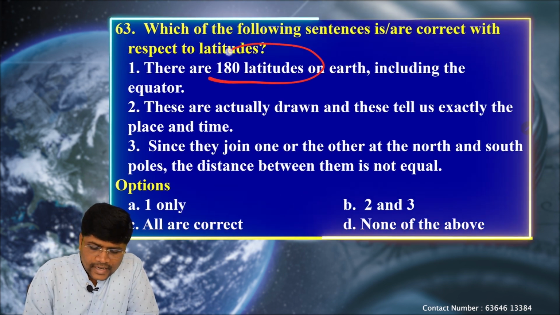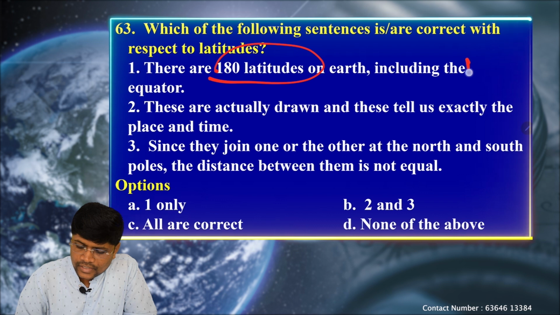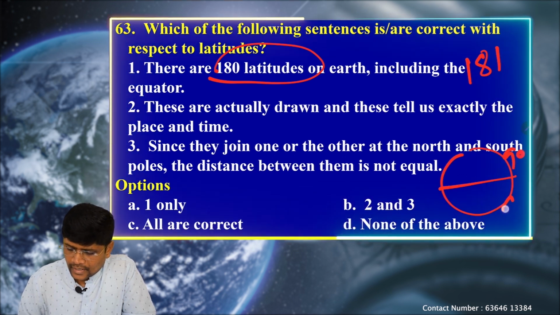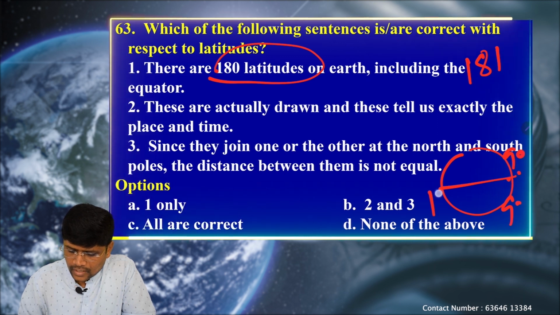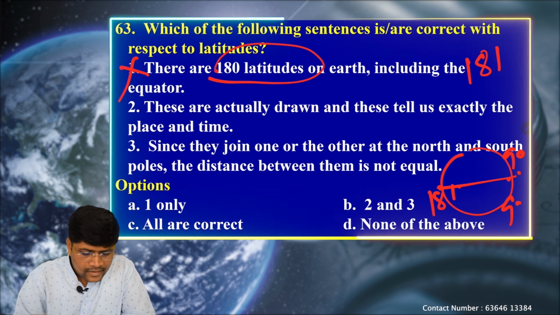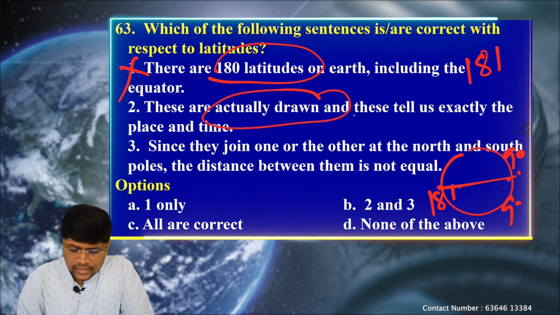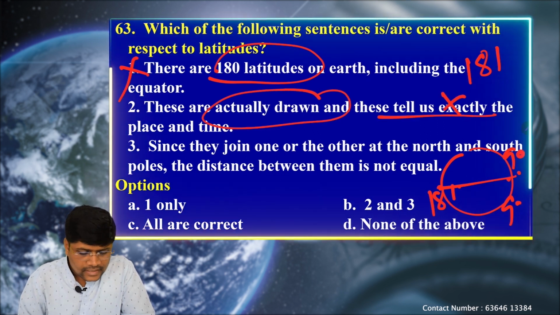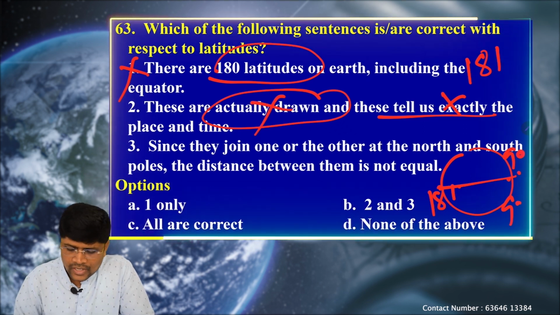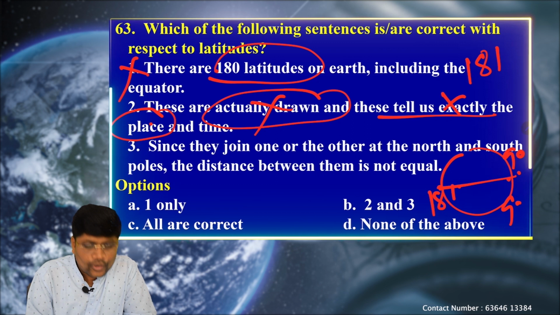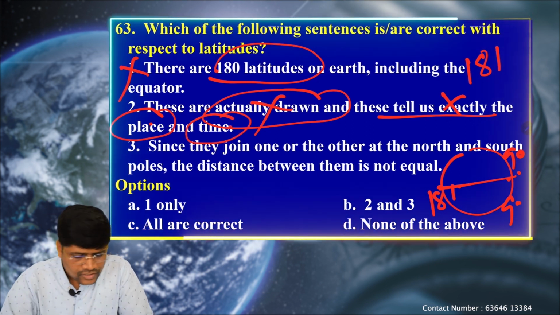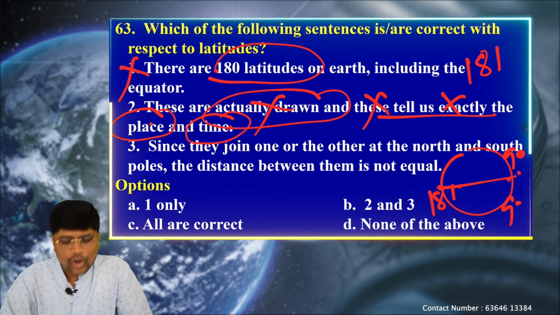So there are 180 latitudes on the earth including the equator? No, there are 181. That means 90 in the north, 90 in the south, and including the equator, there are 181 latitudes. That means this statement becomes wrong. Next, these are actually drawn on the globe and tell us exactly the place and time? These are not actually drawn, these are imaginary lines. They help us identify the location, while the longitudes play a major role in identifying the time. So this statement also becomes wrong.